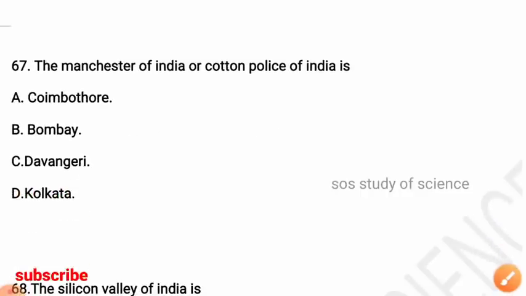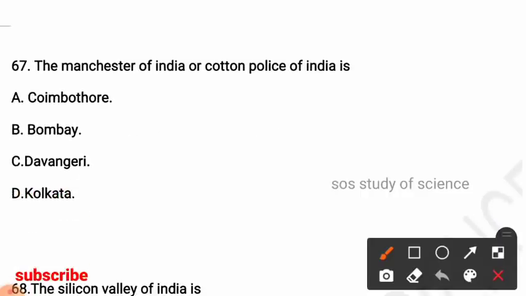Next question: the Manchester of India or Cotton Polis of India is? Options are Coimbatore, Bombay, Davangere, Kolkata. So here the right answer is option B, Bombay. It is called the Manchester of India or the Cotton Polis of India.